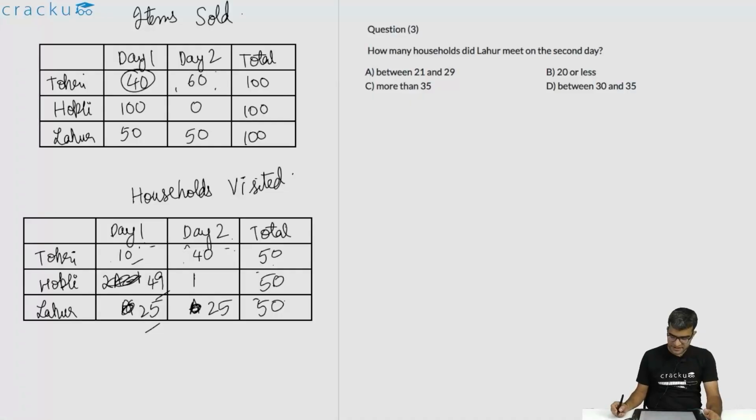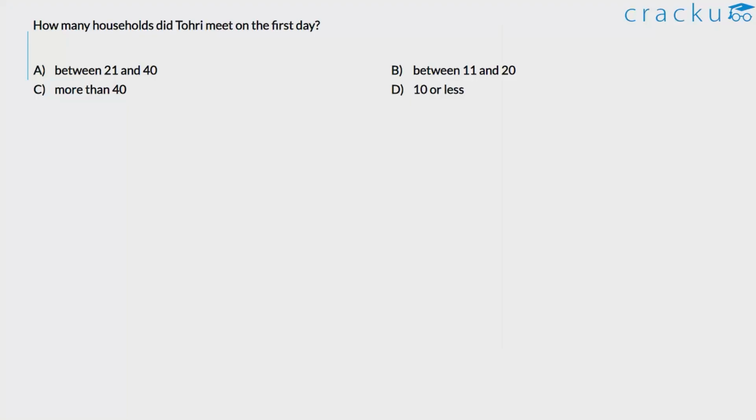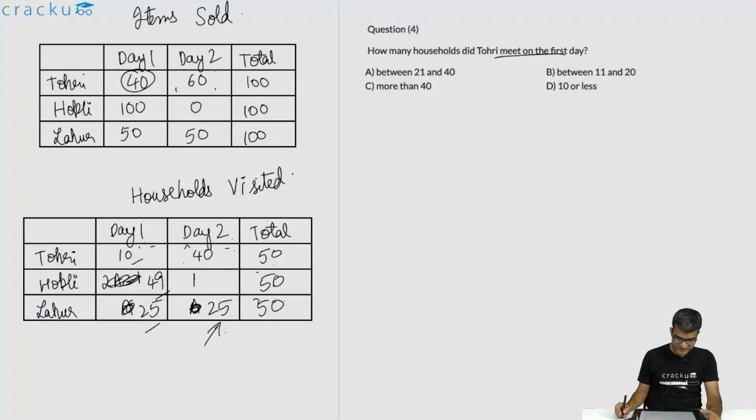How many households did Lahore visit on the second day? Lahore visited 25 households on the second day, that is between 21 and 29. How many households did Tohri visit on the first day? He visited 10 households, so that will be 10 or less.